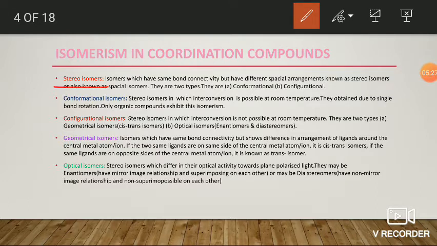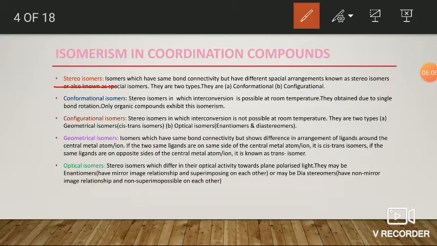the next one, stereoisomers. What are stereoisomers? Stereoisomers are the two isomers which have the same chemical formula and also the same bond connectivity, but they show differences in their arrangements. That is, they differ in the arrangements of the groups or atoms around the central metal ion in the case of inorganic chemistry, or around the tetrahedral carbon in the case of organic chemistry.